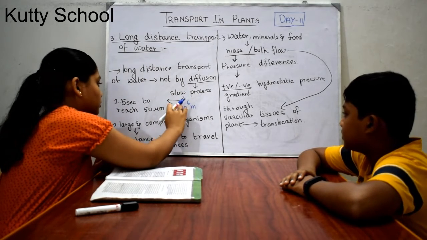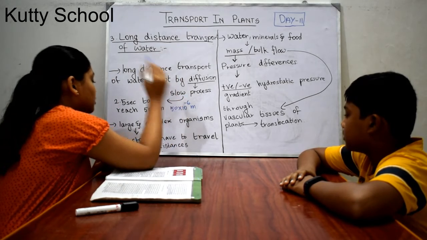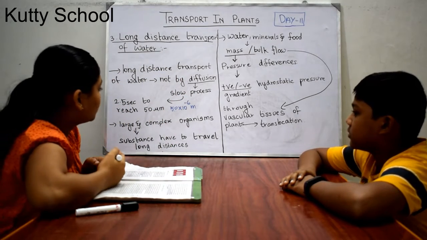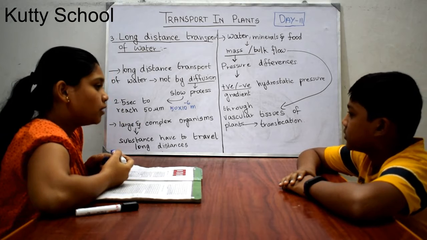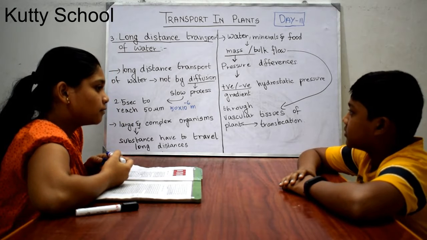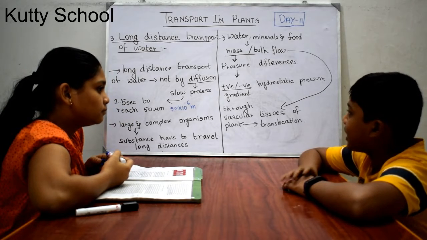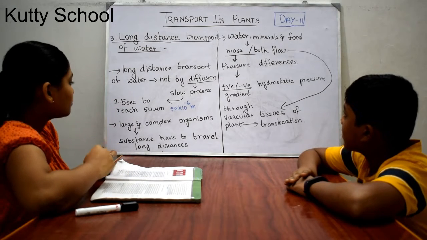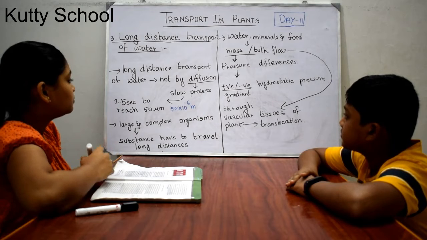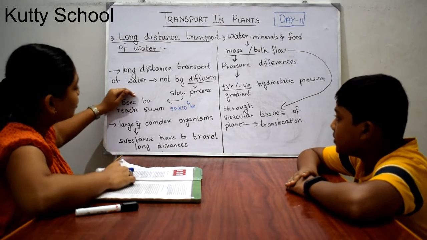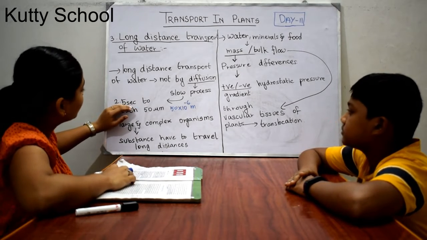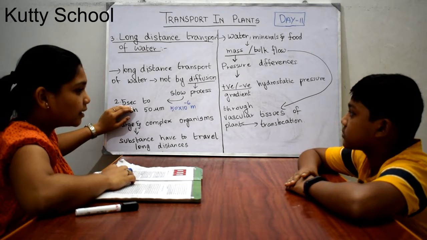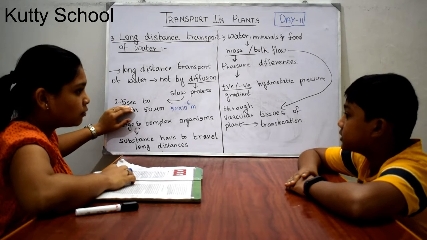So how much time will it take for 1 meter? It takes a very long time, up to years to travel 1 meter.